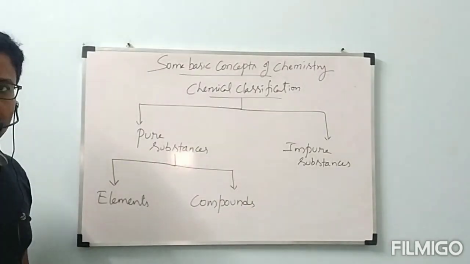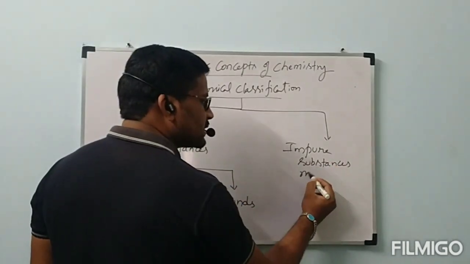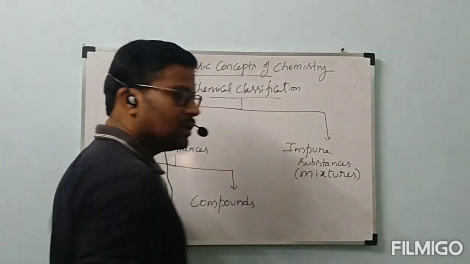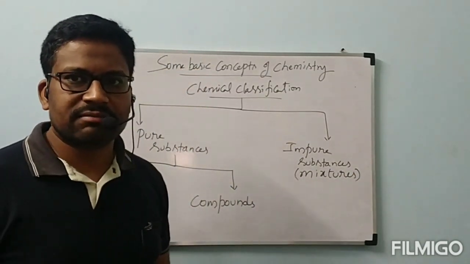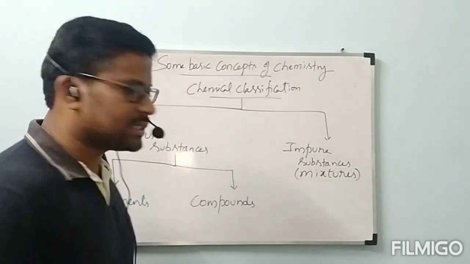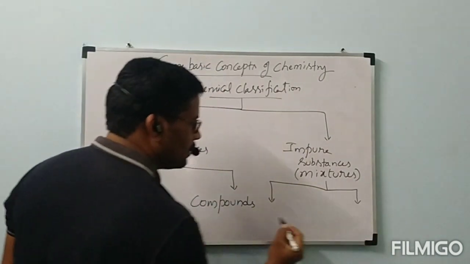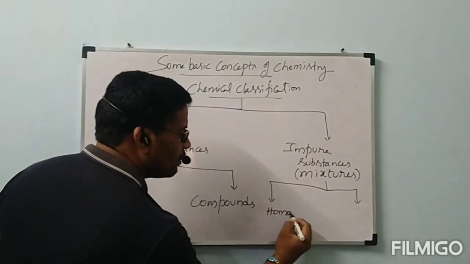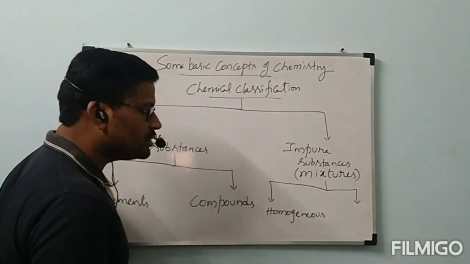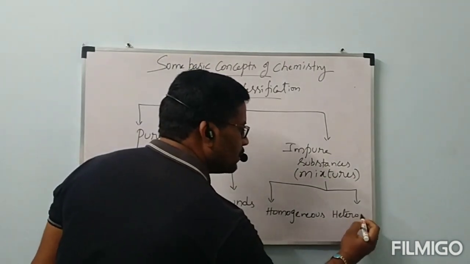Elements and compounds come under pure substances. Impure substances are also called mixtures. Now, the impure substances are again classified into two types: homogeneous mixture, or homogeneous impure substance, and heterogeneous mixture.